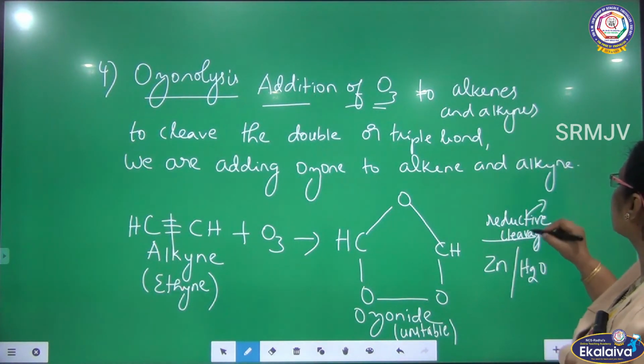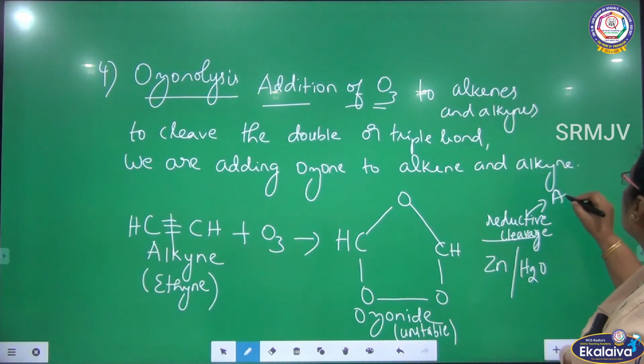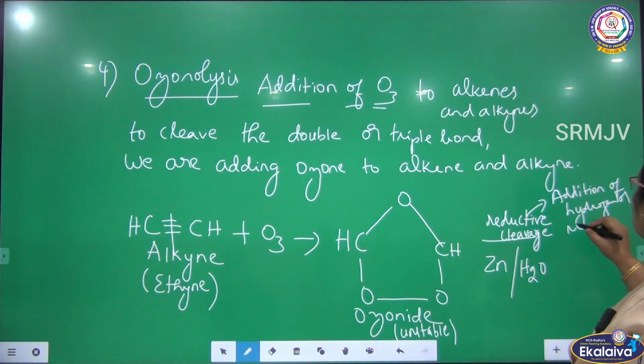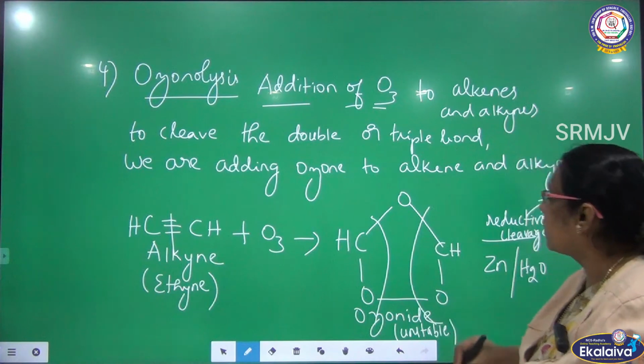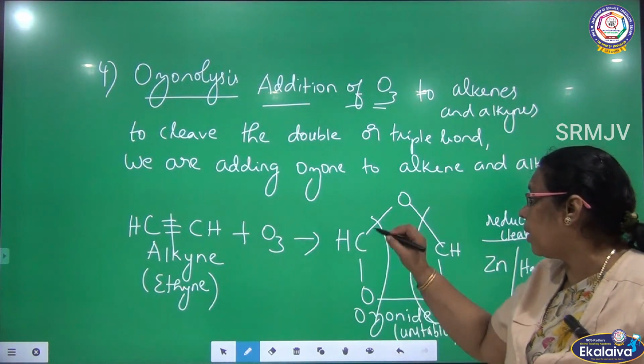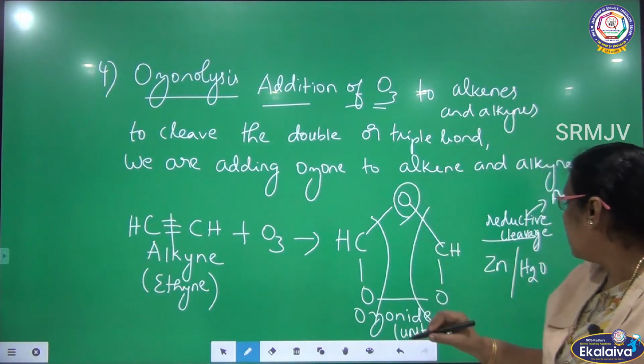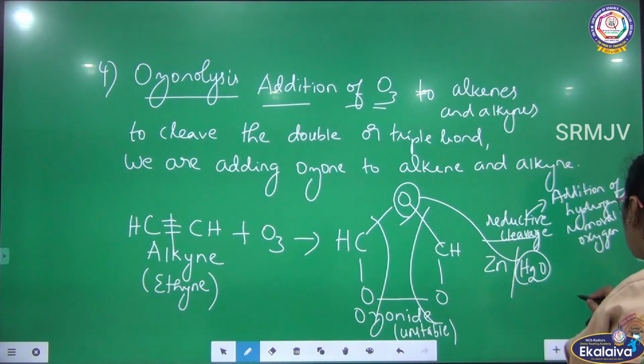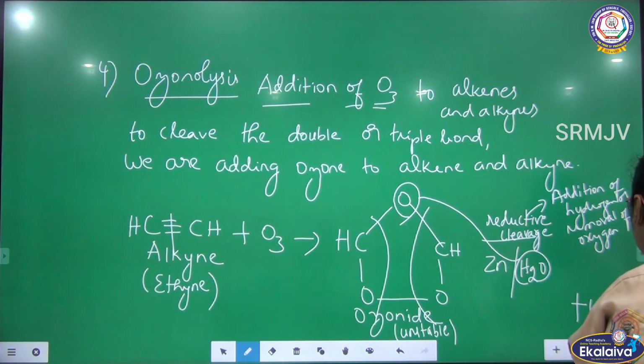So what is a reduction? Addition of hydrogen or removal of oxygen. Listen here, it is an unstable compound, the bond will be cleaved like this. So this oxygen is removed from here, it combines with water, and you will be getting H2O2, hydrogen peroxide.